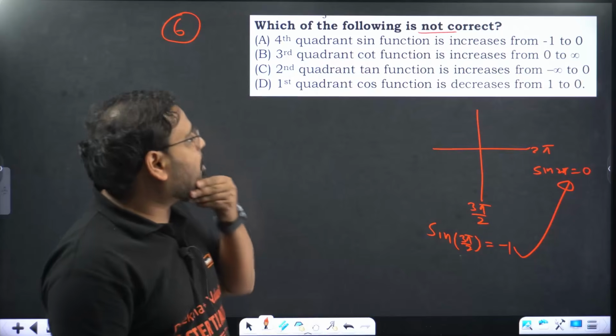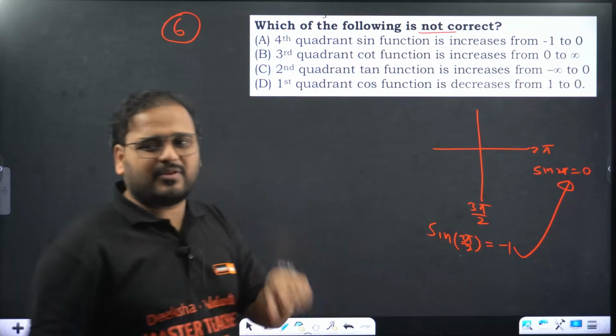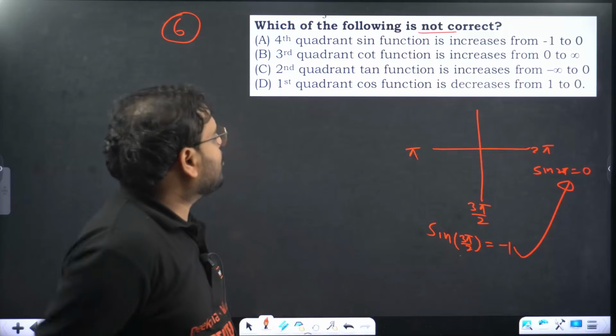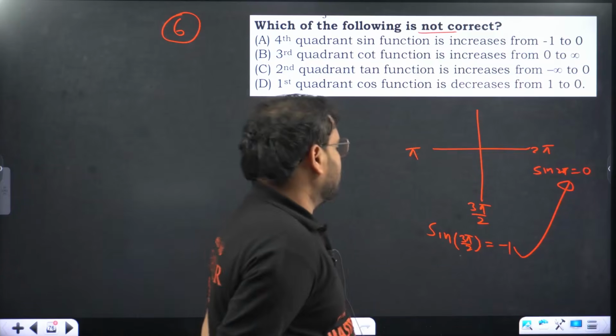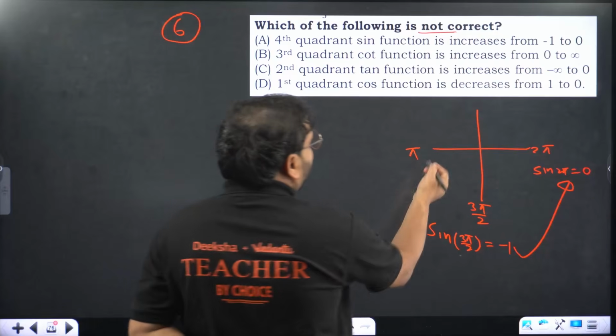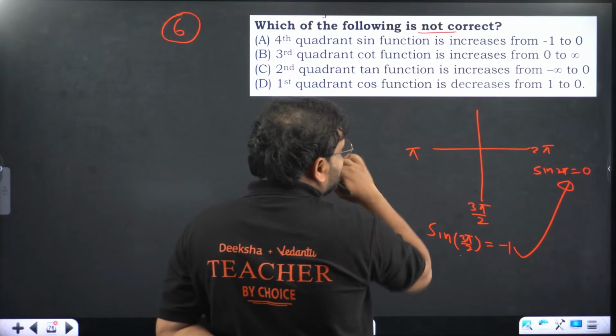Second one. Third quadrant, cot function is increasing. Third quadrant, which one? This is pi to 3 pi by 2. So cot pi is how much? Cot pi is undefined, right? Cot pi over here will be undefined, and this will be what?